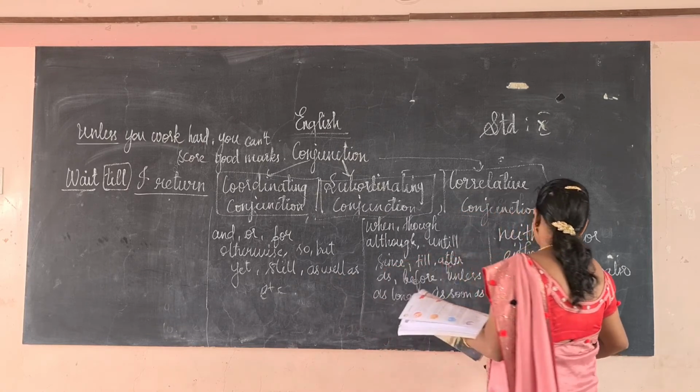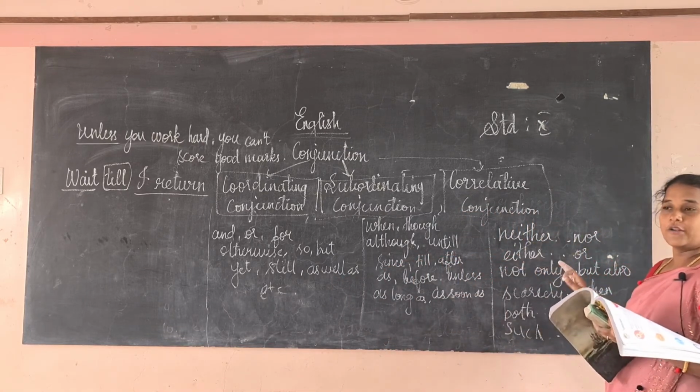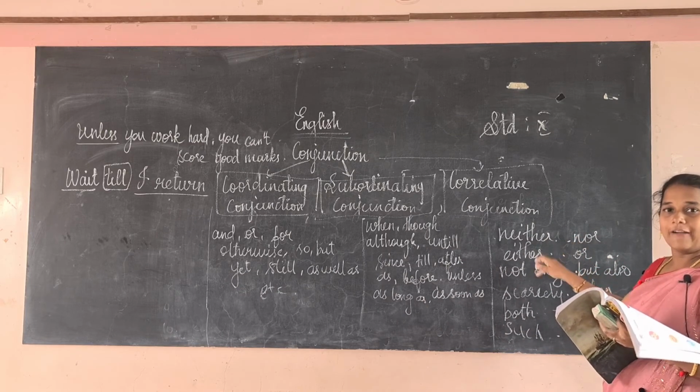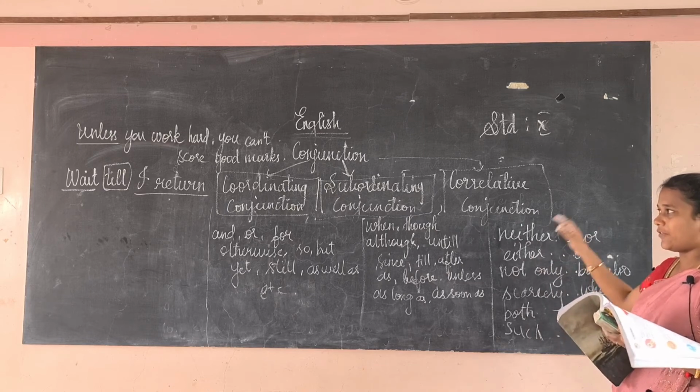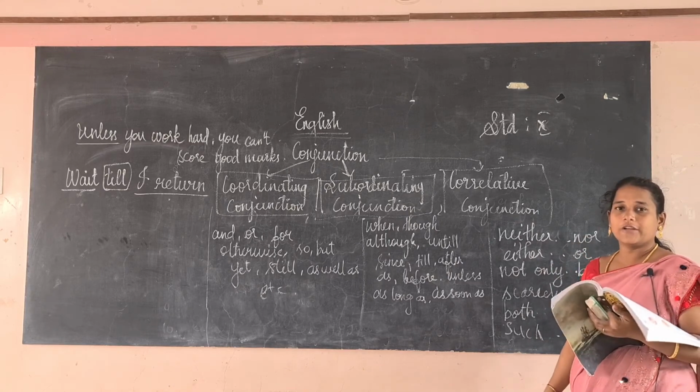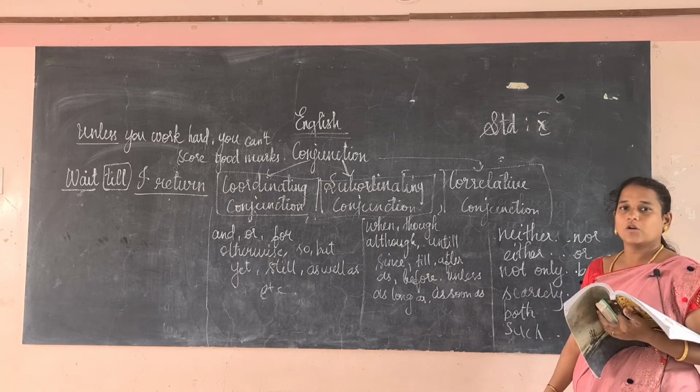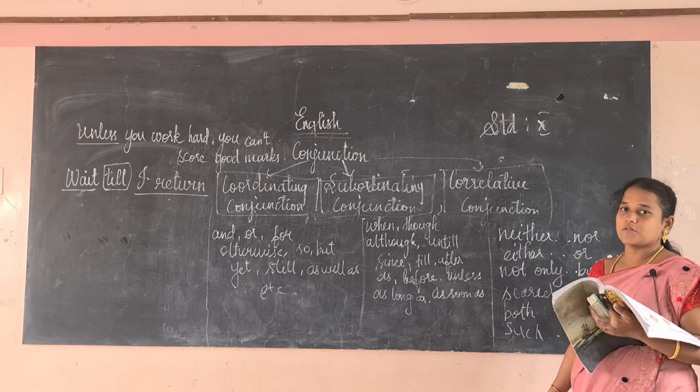Okay, that's why. We can't use only "neither". We have to use both, neither nor, either or, together in a sentence. Then only will it give a complete meaning. Okay, this is all called correlative conjunction.